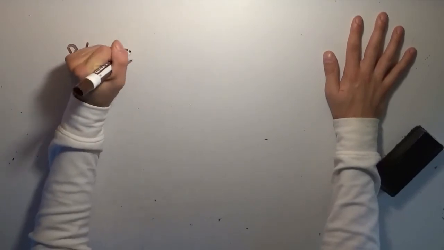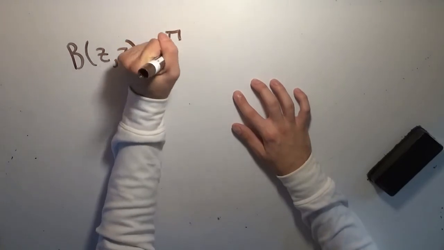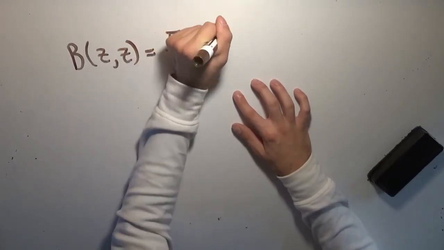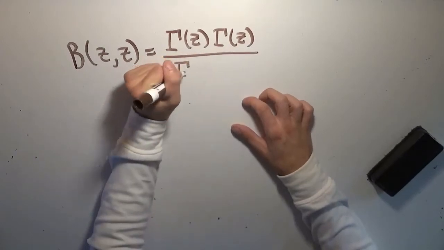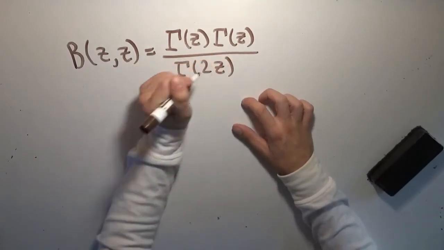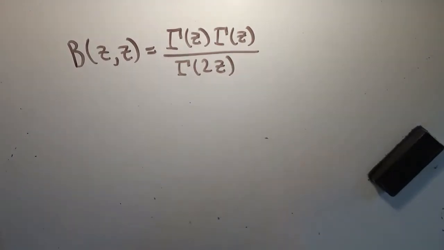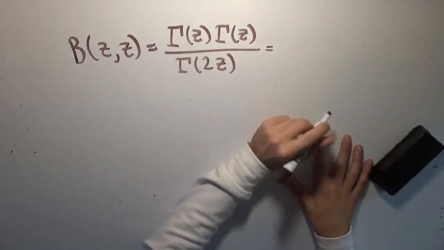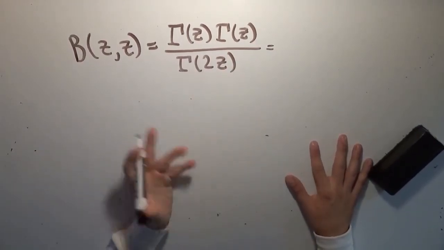z comma z. So the same input for both variables, which means by the definition of the beta function we have gamma of z times gamma of z divided by gamma of 2z. So there's the start that we want to sort of have, right? And we can sort of start from the definition of the original version of the gamma function just by plugging in the values z and z for the variables, right?